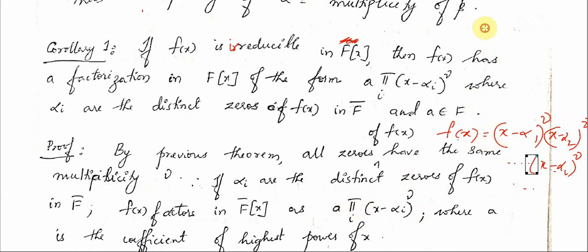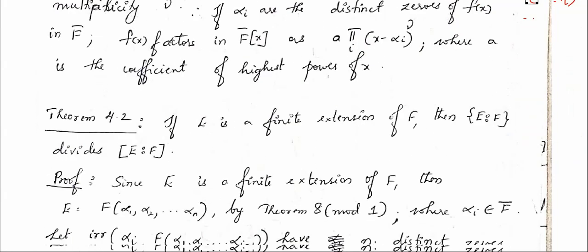What I mean is, if your f of x is of the form a x square plus something, then I can take this a outside of all the terms and then factorize the remaining. So your f of x factors in F closure of x as a times the product over i of (x minus alpha i) raised to mu, where a is the coefficient of the highest power of x. It follows directly from your theorem.